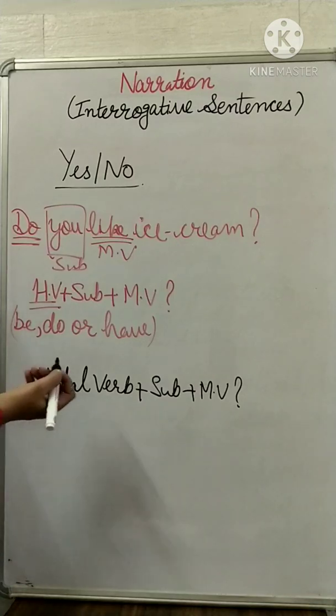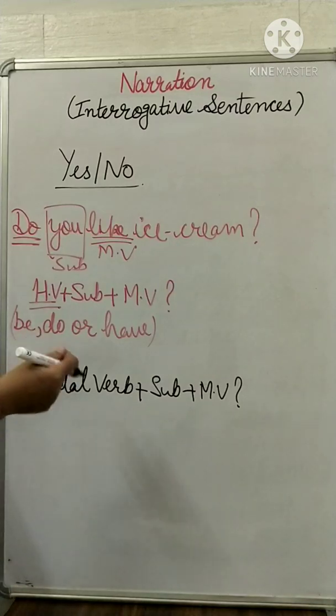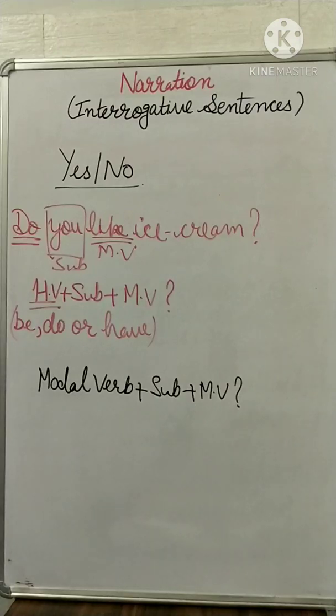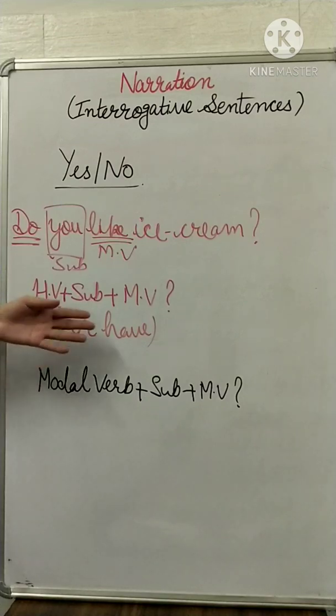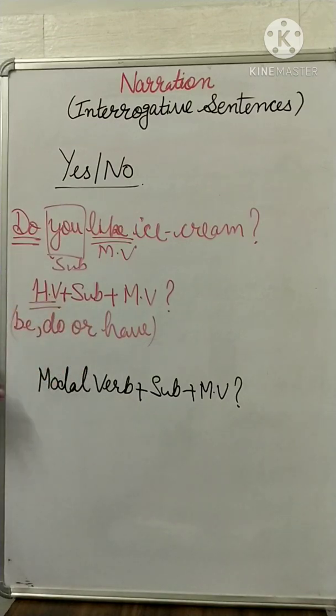Modal verbs, any modal can be used: can, could, shall, should, would. There are so many modals, and then subject and then main verb. So whenever you see that the question is beginning with the helping verb like be, do or have, or the question is beginning with a modal verb, it means this will be answered in yes or no. It means this is the yes or no question type.